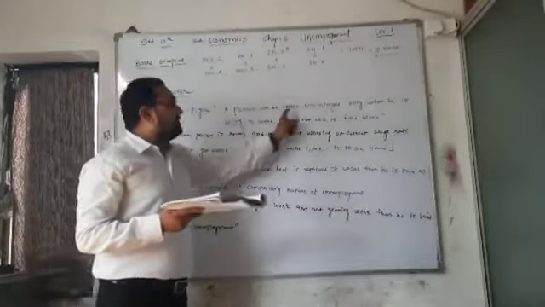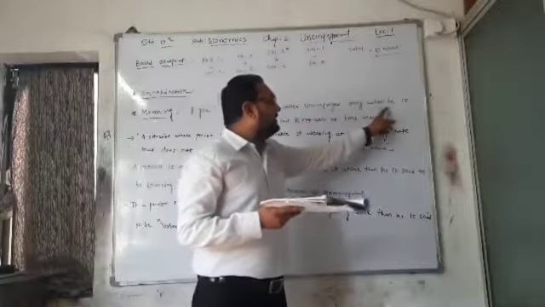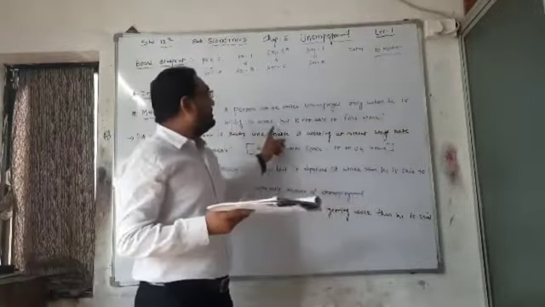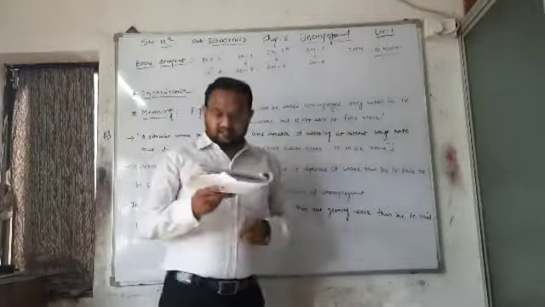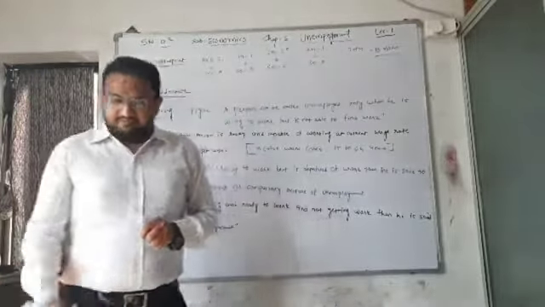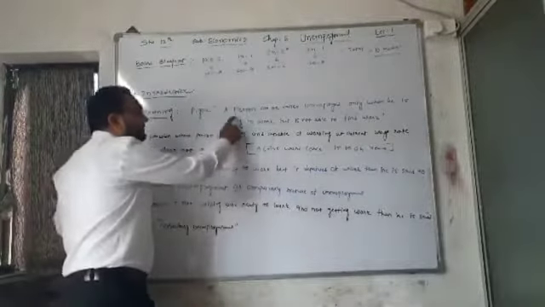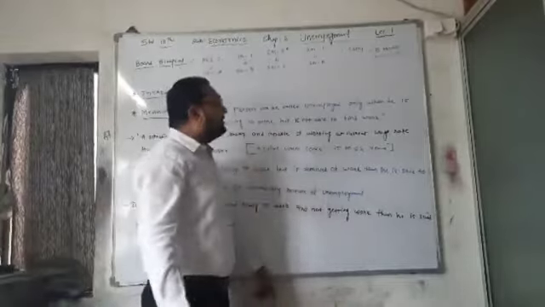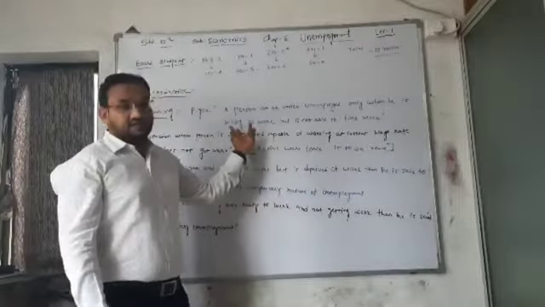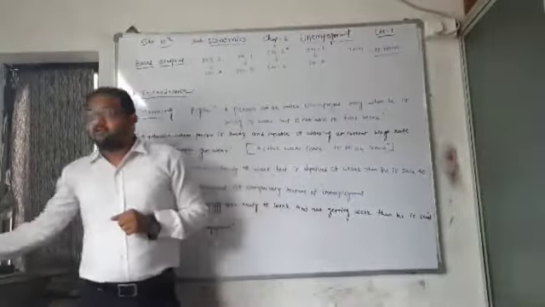A person can be called unemployed only when he is willing to work but is not able to find work. So here a person can be called unemployed only when he is willing to work. First of all, focus on this word.